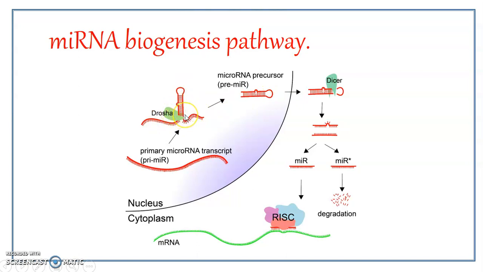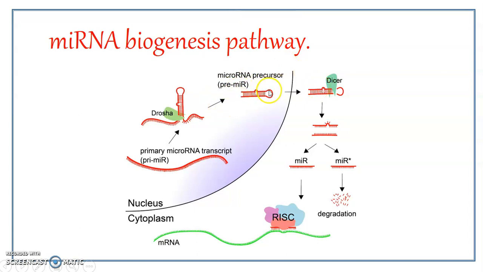DROSHA cleaves the primary microRNA transcript in such a way that only a hairpin shaped double-stranded structure is left over, and this structure is known as a microRNA precursor or pre-microRNA. Now in this form, it gets exported to the cytoplasm.